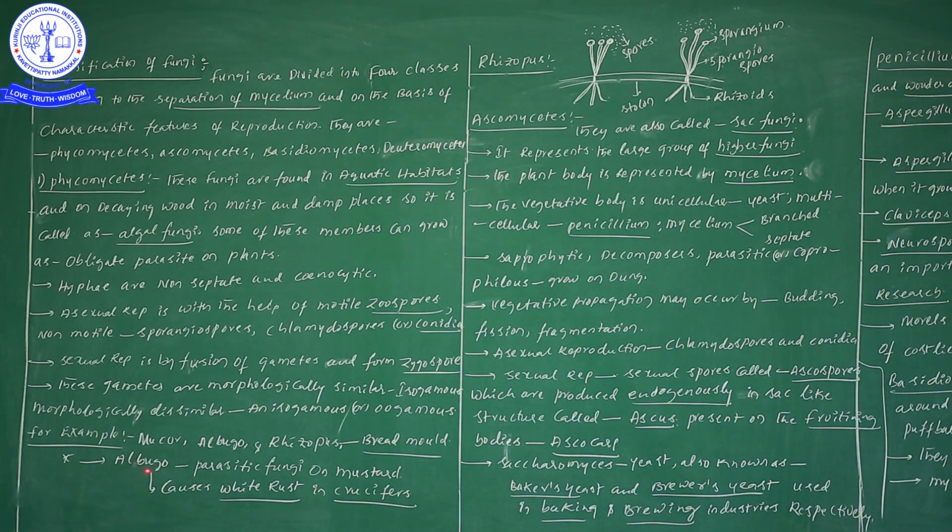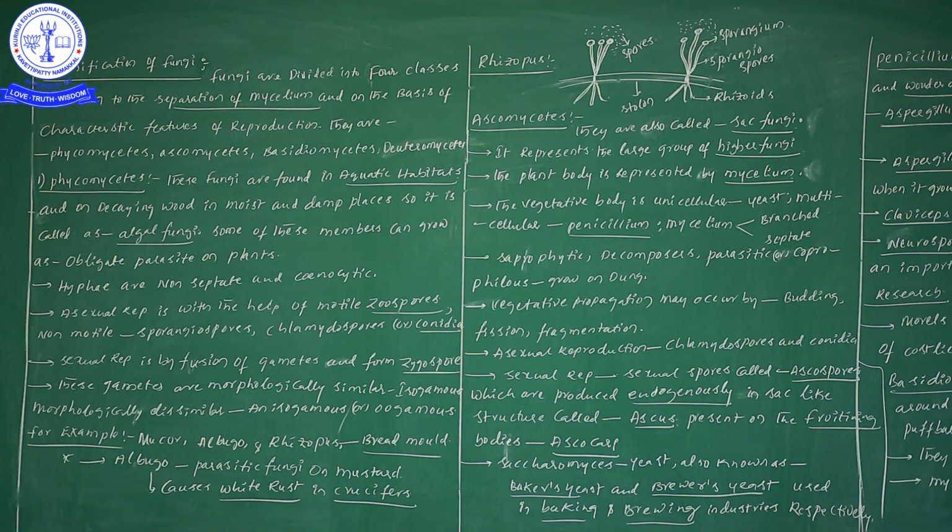Next one, Albugo. Albugo is a parasitic fungus on mustard. This particular Albugo causes white rust disease in crucifers. One more point, Albugo causes white rust in crucifers, and it acts as a parasitic fungus on mustard. So the best examples of Phycomycetes are Mucor, Albugo, Rhizopus.